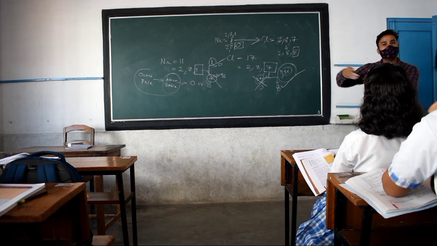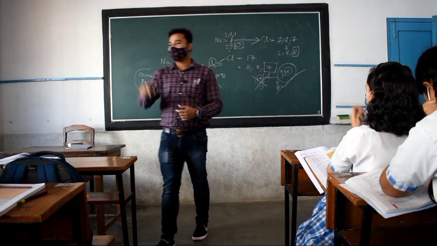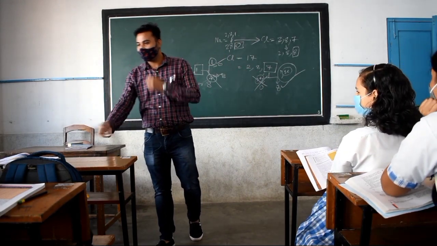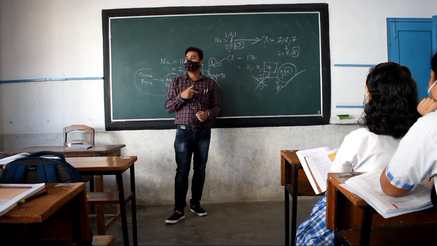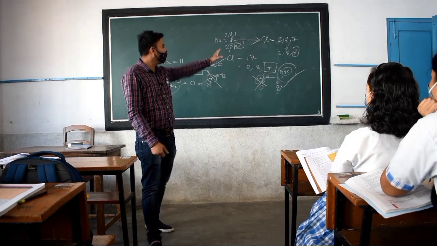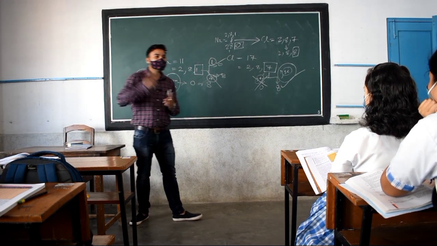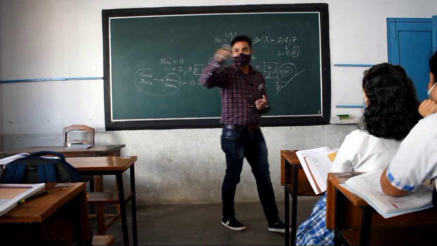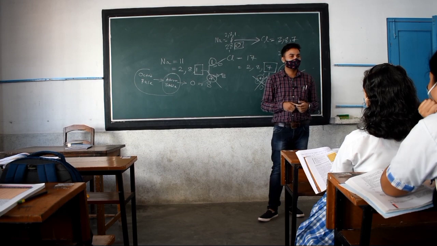And we have made a bond, an agreement bond, that you just take 1 rupee from me, I am giving you, you make your octet, I am also making my own octet. So we both are happy now, because we have become stable. Clear, all of you?